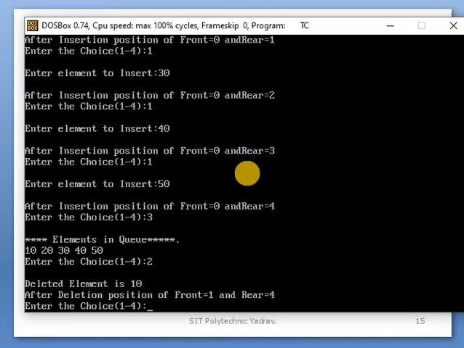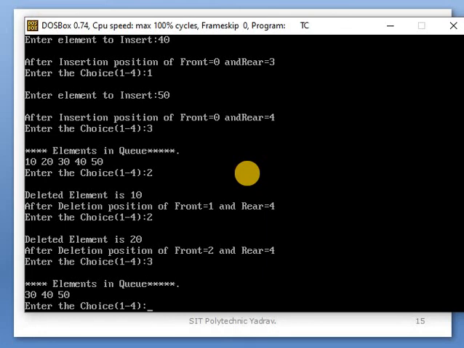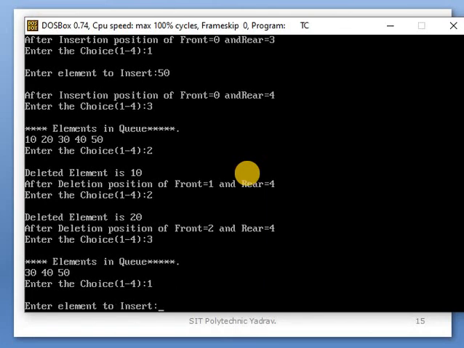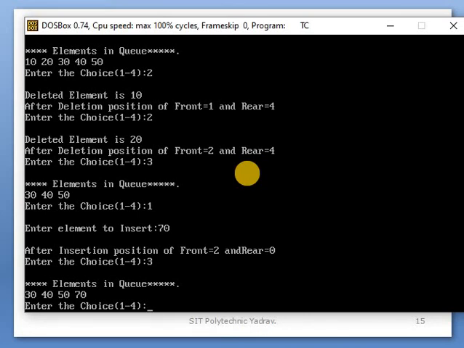You delete the element at front. Okay, again we can delete an element. You show. Okay, again you can insert an element, for example, okay, show it. But in a linear queue, this element 70 is not added. Here it is added because it is a circular queue, so the front and rear pointers will move in a circular way. Again we delete the elements.